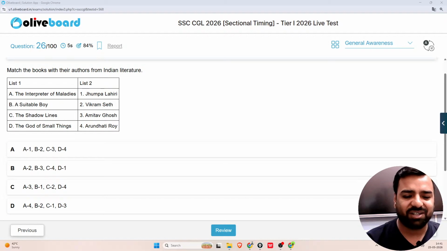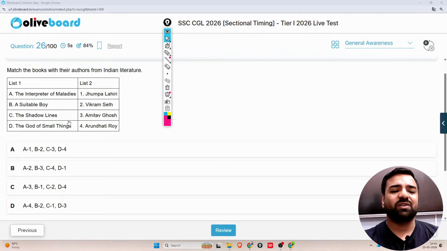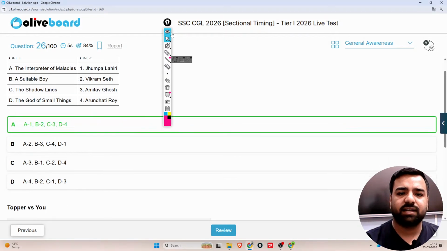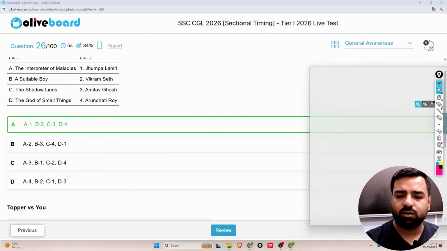So guys, that is the sequence order mentioned here. Obviously we can go with option number A. That is the correct answer. Option A is the perfect answer. And yes, books and authors play a significant role in the examination. We cannot miss this part.